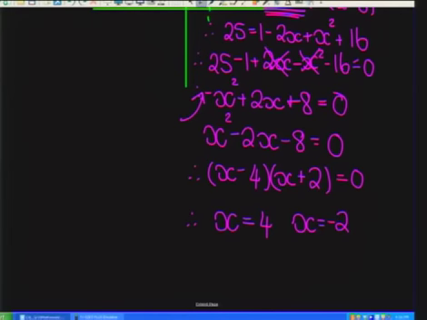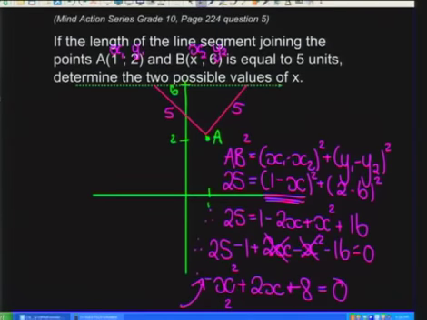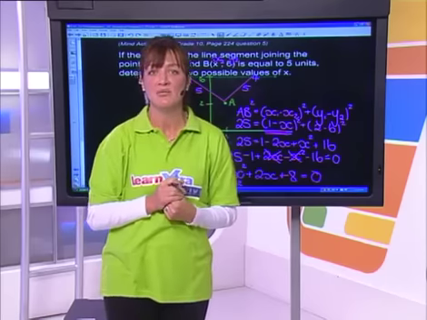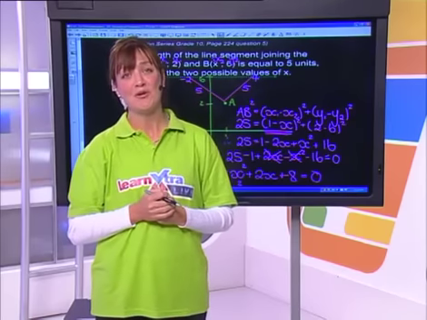All right, so let's see if that makes sense in our diagram. X was equal to 4, or x was equal to negative 2. I think that that works. That looks right. So that's how we would go about doing that.